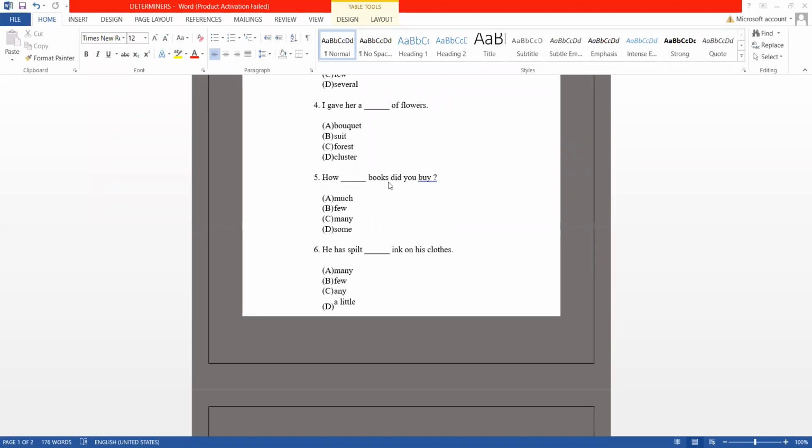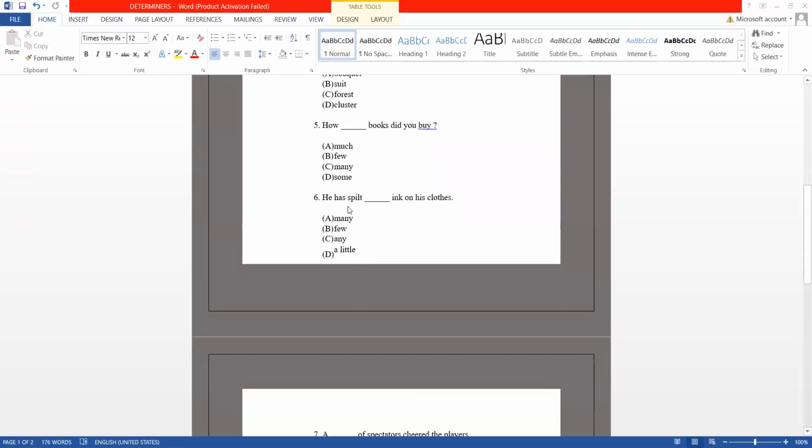Next is, how dash books did you buy? Now, are books countable or uncountable? Yes, books are countable. How many? We are being asked the number, so this definitely refers to a figure which is countable. So much is ruled out, it is for uncountable. Few, again for uncountable. Many, yes, it is used for countable. Some, again for uncountable. So we will say, how many books did you buy?